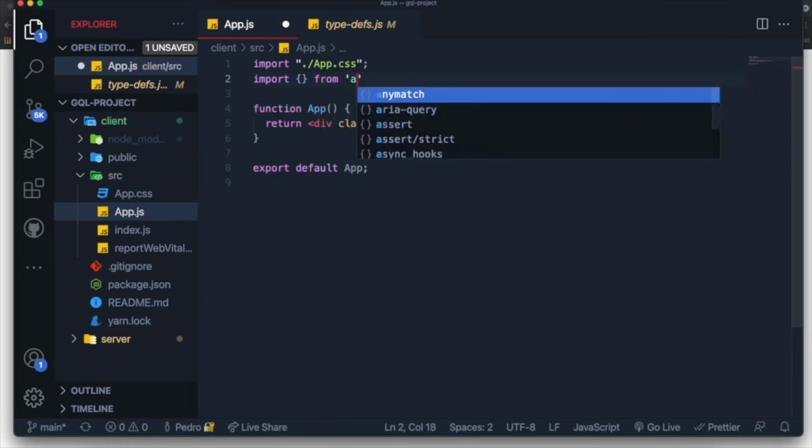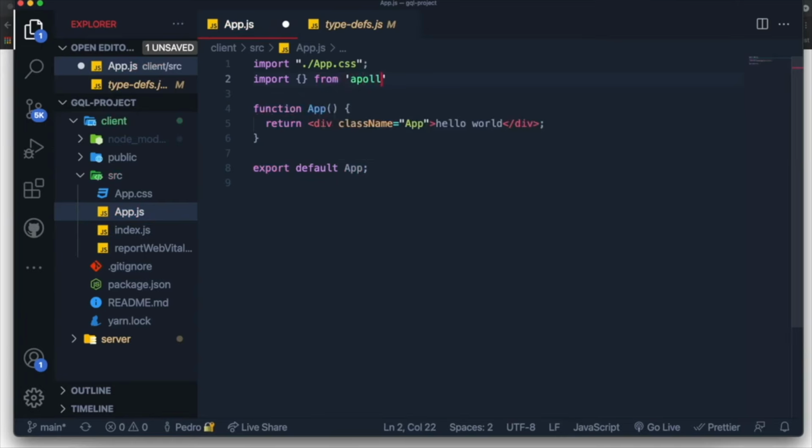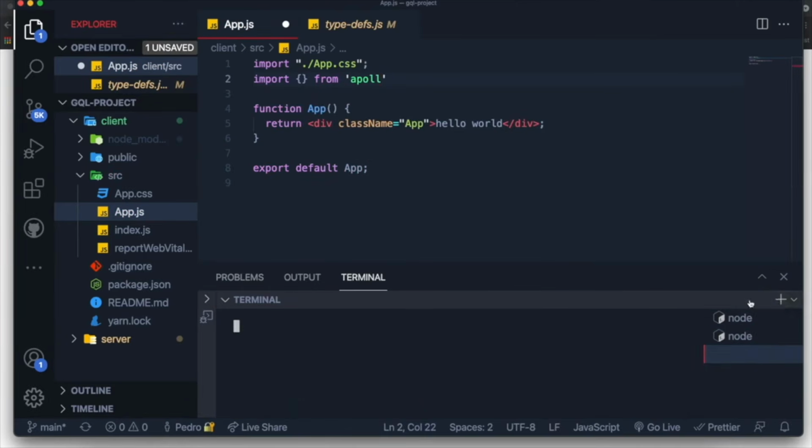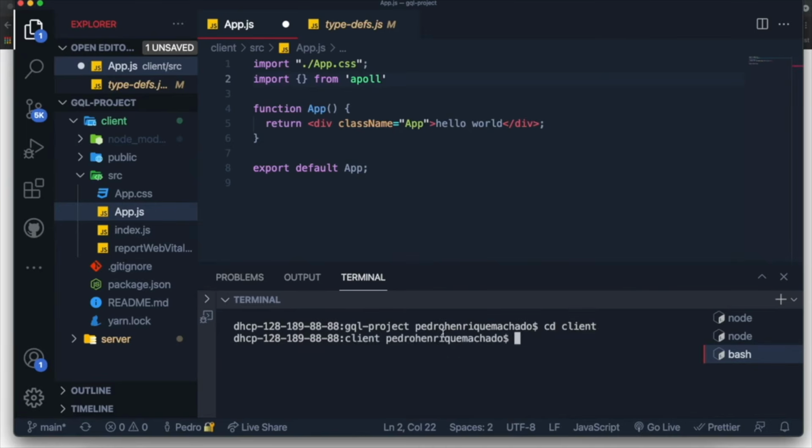Now, as you can see over here, we haven't installed Apollo client, so we need to do that right now. So I'm just going to open another terminal over here, and let's clear this terminal. Let's go into the client folder, like this, and let's start installing all the packages we need. So technically, the only library we actually need is the Apollo client library. And by the way, this is Apollo client version 3. The way you did all of this stuff was very different in previous versions, including how you import the names of the libraries. So keep in mind that this is the most updated version of the Apollo client library.